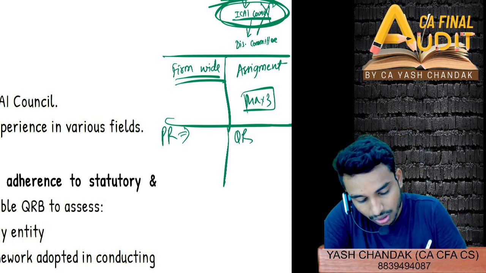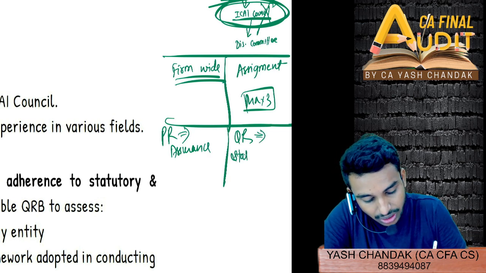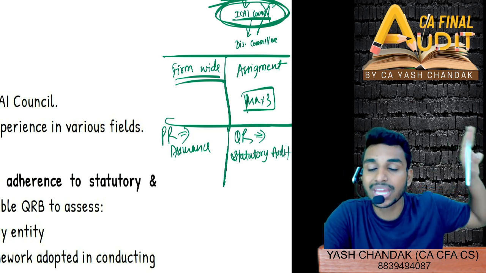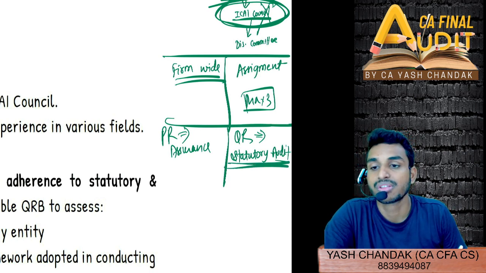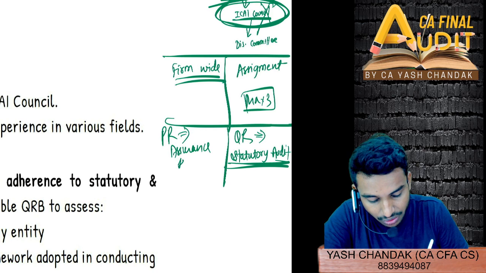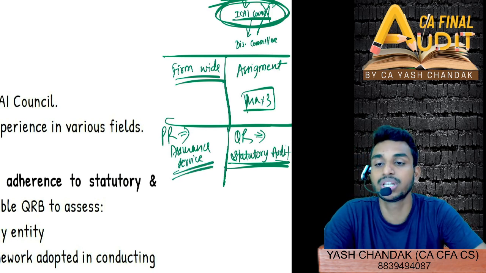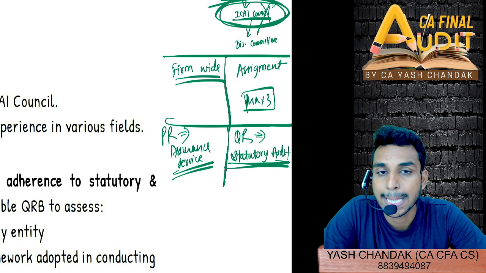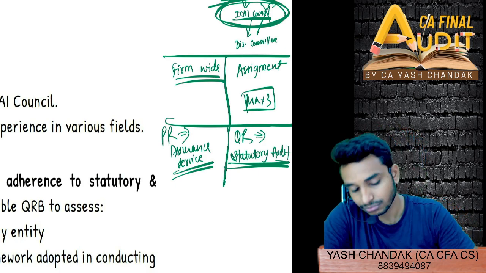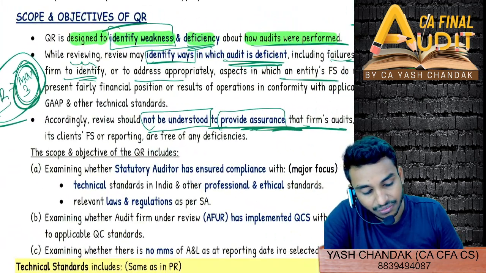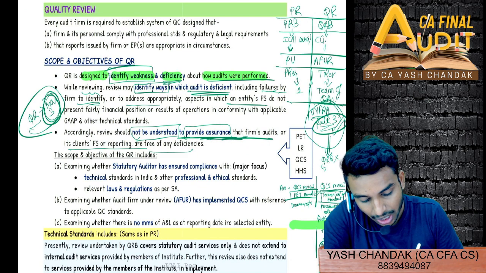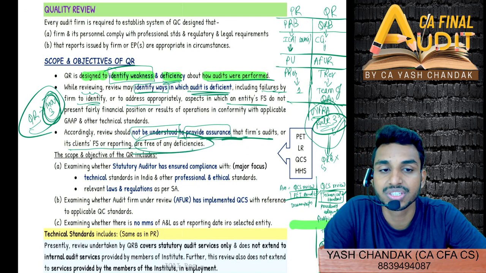In the case of quality review, we can pick up only and only statutory audit. Let alone tax audit, internal audit, those cannot be picked up for the quality review. We'll pick up only what audits? Statutory company audits, statutory audits only. Here, all the assurance services rendered in the peer review were picked up, but in the quality review, statutory audits will only be picked up. Clear? Not even tax audit, not even internal audits. So that does not mean that the firm's audits are being performed free from any sort of deficiencies.